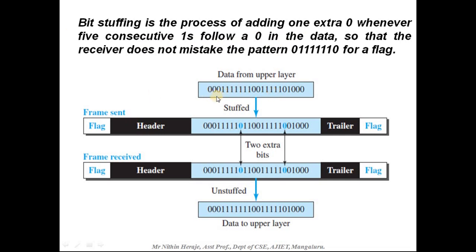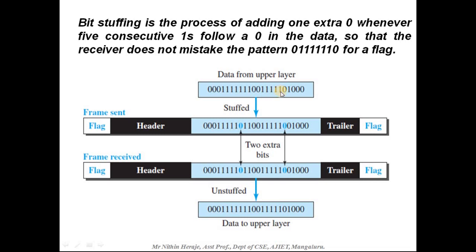Okay, so how will stuffing work? We know that this is 0 followed by 5 ones. Immediately after the 5th 1 bit, you will have to stuff 0, as you can see here. That 0 has been stuffed. Similarly here, it is 0, 1, 1, 1, 1, 4th bit and 5th bit.